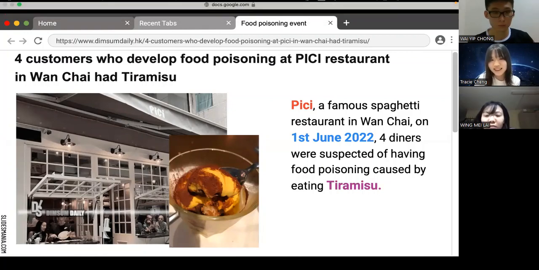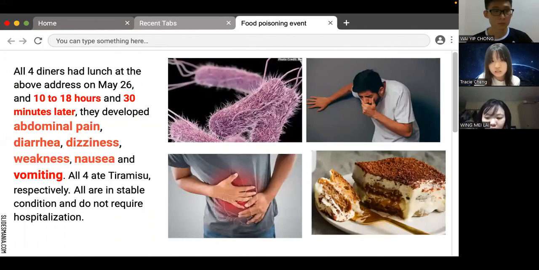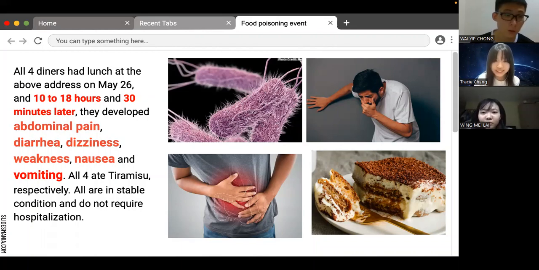The 4 diners had lunch at the above address on 26th of May, and 10 to 18 hours and 30 minutes later, they developed abdominal pain, diarrhea, dizziness, weakness, nausea, and vomiting respectively. All are in stable condition and do not require hospitalization.